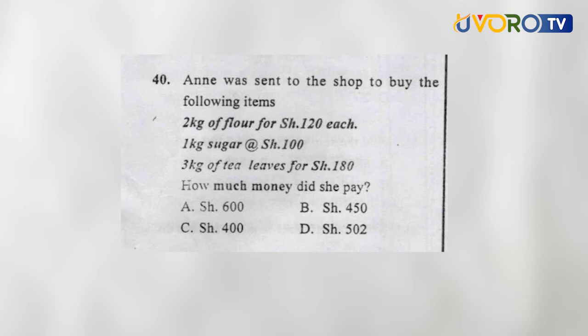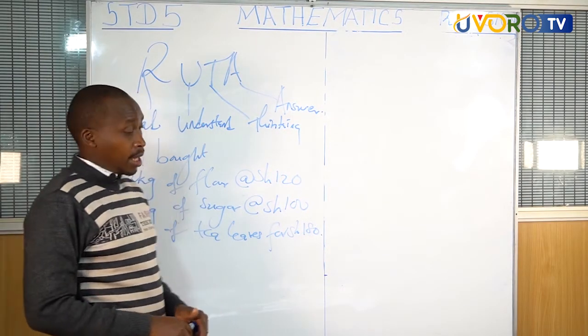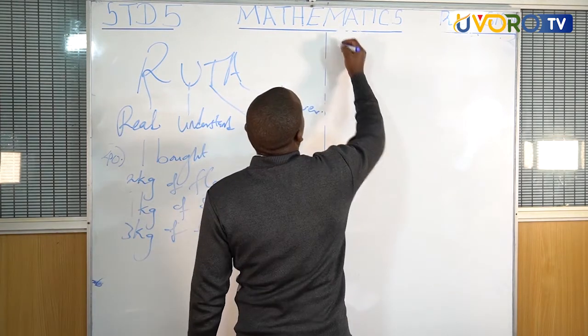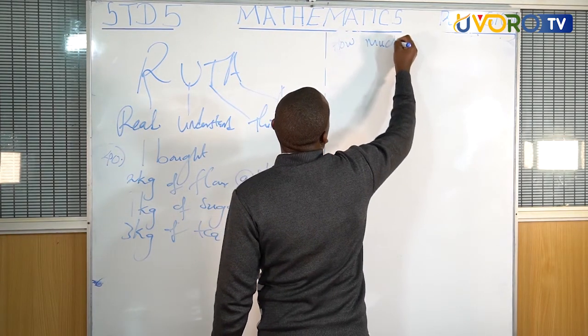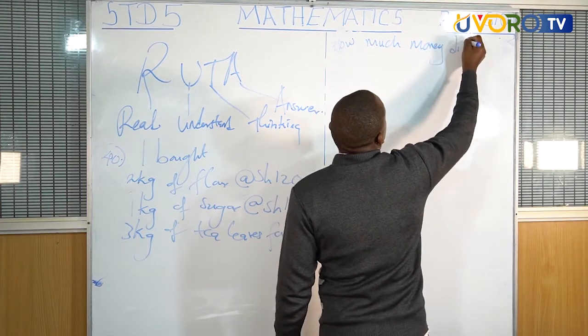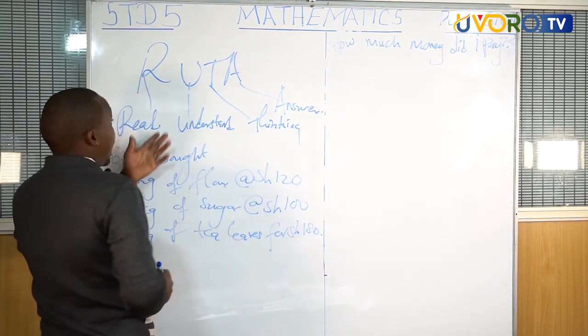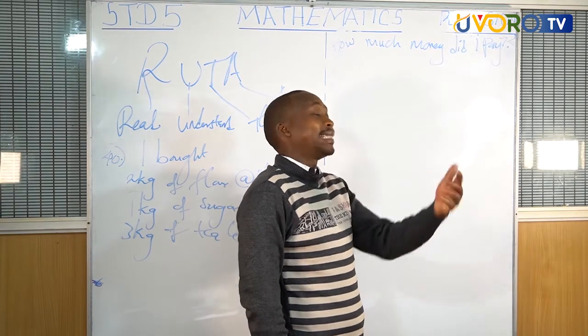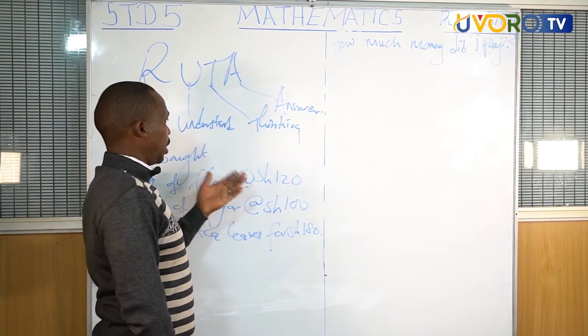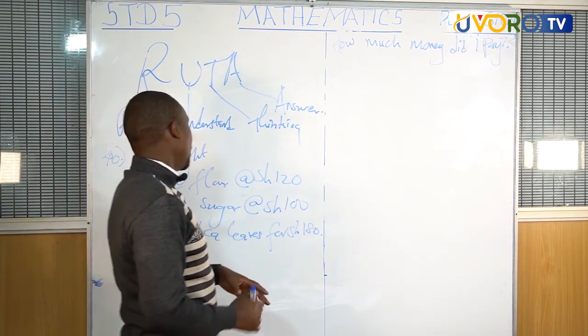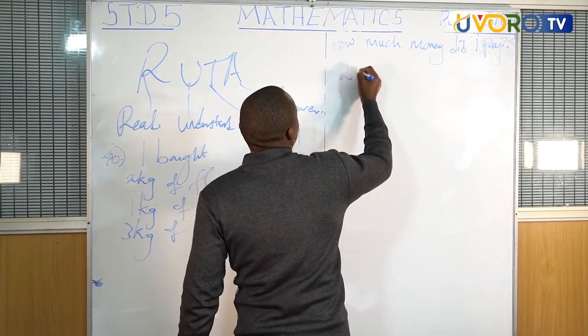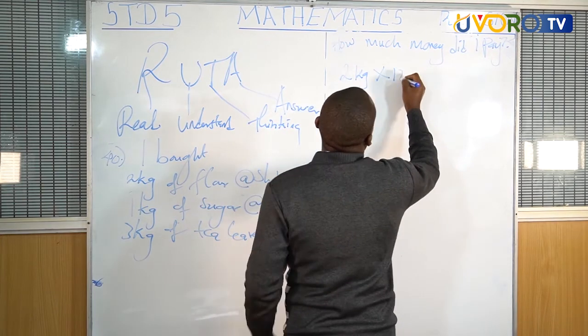180. Now, so using our formula, that is Ruta, class 5s, a very simple sum. You are being asked, how much money did I pay? Class 5s, you look at our formula, that is Ruta. U for understanding. You understand. What are you supposed to do? Now, you are told 2 kg of flour. 2 kg times what? 120.